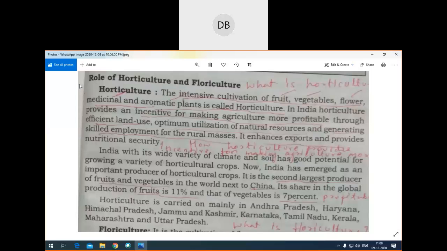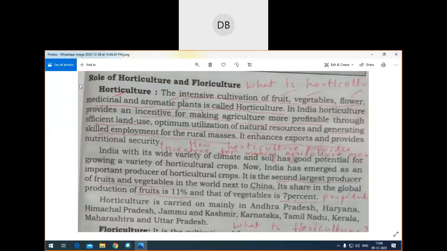In this way, because we have got sufficient land in India, and also we have got natural resources, they should be used to the optimum extent. Optimum means maximum. Okay, then also we can even generate employment opportunity. Our exports also increase. So this is how horticulture helps agriculture.